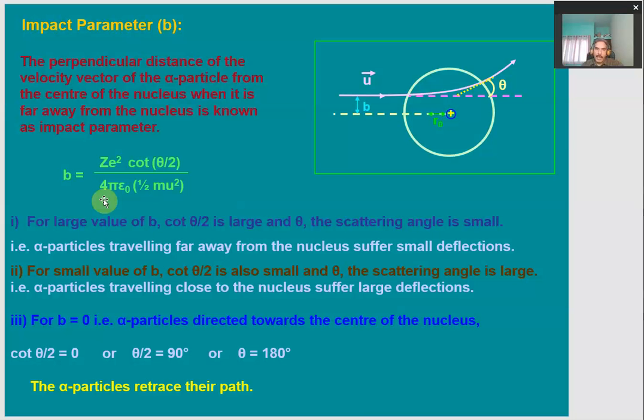And third, if b is 0, the alpha particles are approaching straight at the nucleus, headed directly towards its center. In that case cot theta by 2 will be 0, which is possible when theta is equal to 180 degrees. That means the alpha particles will be sent back along their own directions.